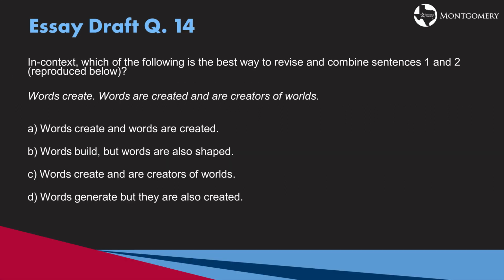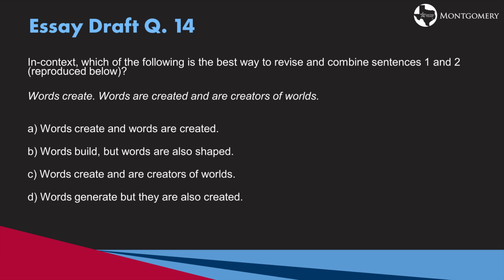In context, which of the following is the best way to revise and combine sentences 1 and 2? Words create. Words are created and are creators of worlds. A. Words create and words are created. B. Words build, but words are also shaped. C. Words create and are creators of worlds. Or D. Words generate, but they are also created.